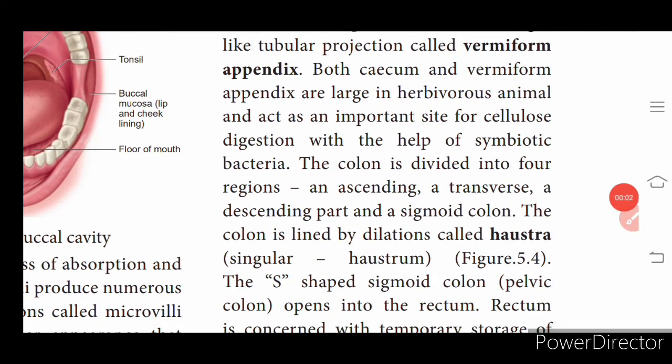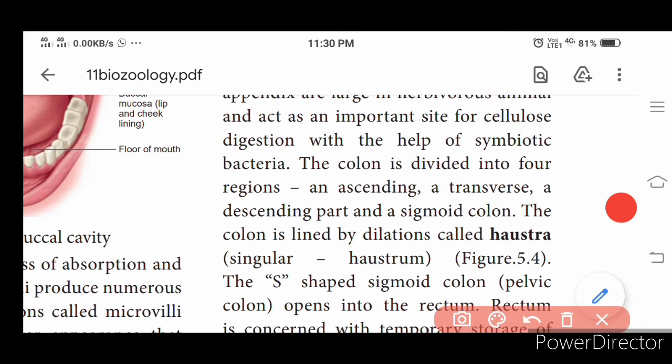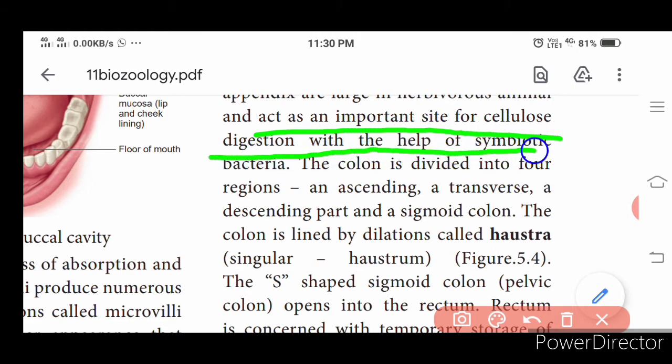So here comes the important point. Both the cecum and vermiform appendix are large in herbivorous animals. Why? The cecum is larger in herbivorous animals because it acts as an important site for cellulose digestion, as these organisms feed on grasses and plant material. They are rich in cellulose that is to be digested, so it is stored in the cecum. In the cecum we have bacteria for the digestion of cellulose.